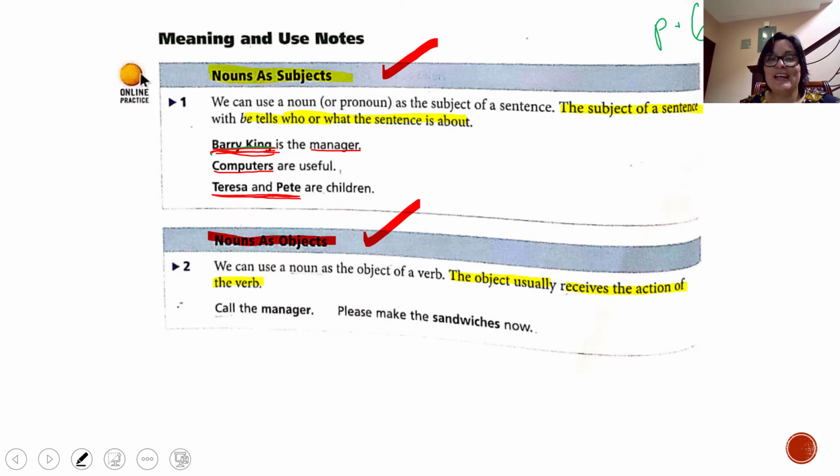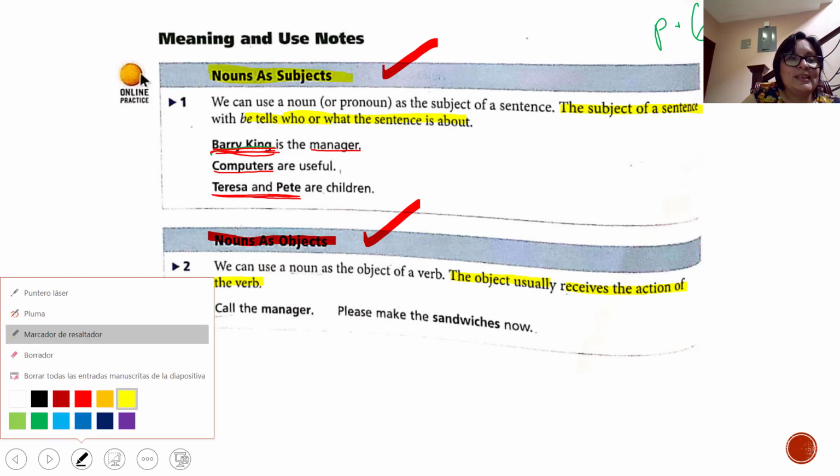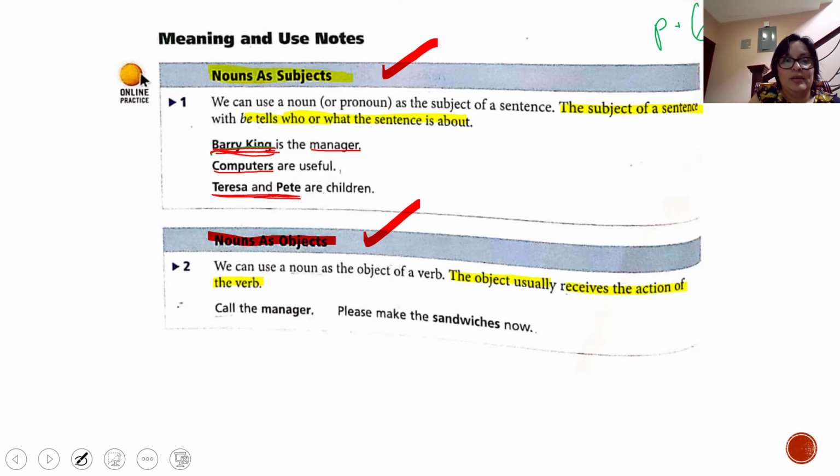Okay? So let's see the example. Call the manager. Tell me, which one is the action? Call, right? Call is the action, is the verb. Who is receiving the action of the verb? Who is being called? The manager, right? So this one, the manager, is receiving the action of the verb. So this one is the object.